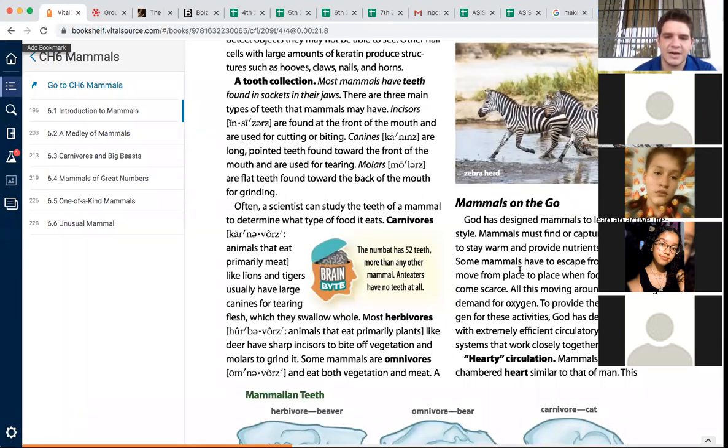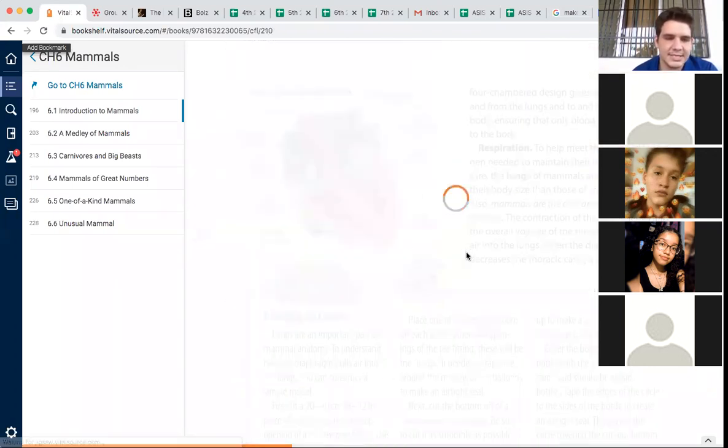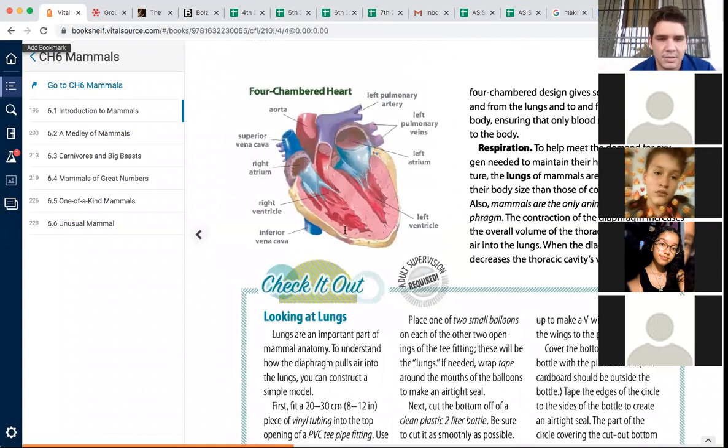To provide the necessary oxygen for these activities, God has designed mammals with extremely efficient circulatory and respiratory systems that work closely together. Hearty circulation. Mammals have a 4-chambered heart similar to that of man. This 4-chamber design gives separate circulation to and from the lungs and to and from the rest of the body, ensuring that only blood rich in oxygen is sent to the body.